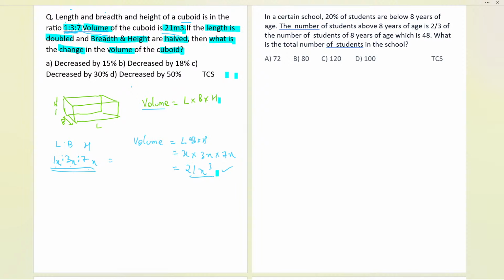We know the volume formula, so in LBH we put the values x, 3x and 7x and calculated the volume of this particular cuboid. Now the second condition says that if the length is doubled.